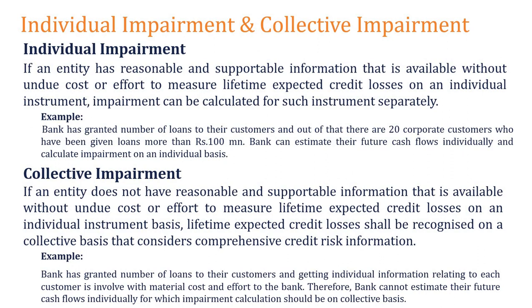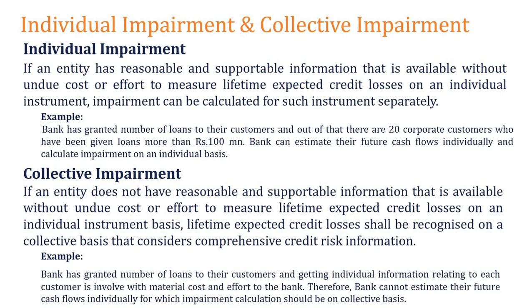Look at this individual impairment. If an entity has reasonable and supportable information. නැත්නම් අපි කිව්වර එක customer කෙනෙක් ඉන්නවා 1 billion විතර loan එකක් දීපු. If you can initially clearly identify what are the loans or what are the cash flows that we have given to this particular customer. හරියටම මෙයාව recognize කරගන්න පුළුවන් නම් අන්න ඒ වගේ කෙනෙකුට without undue cost and effort. ඒකට ලොකුවට මහන්සි වෙන්නත් එපා. ඔයාට පුළුවන් නම් you can make the individual impairment based on his future cash flows.